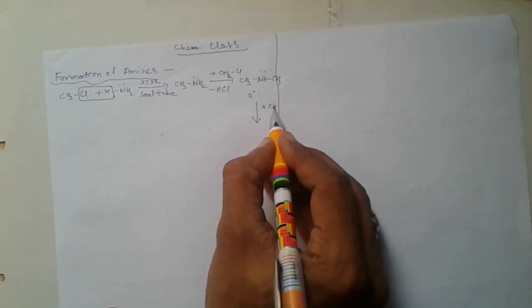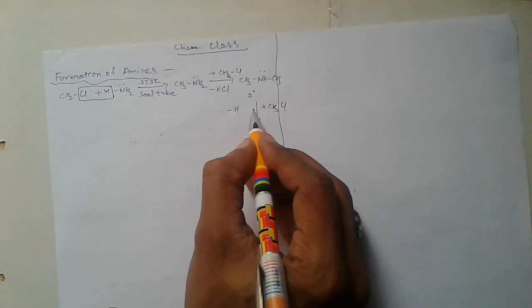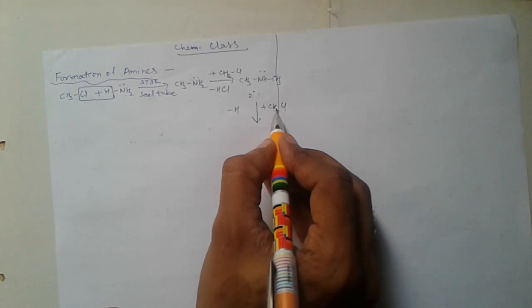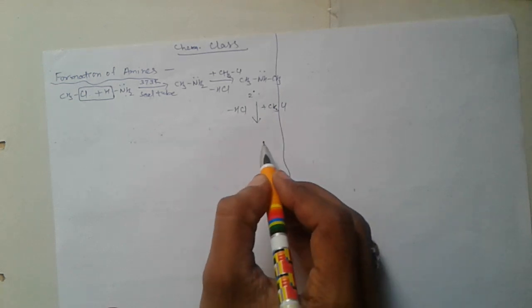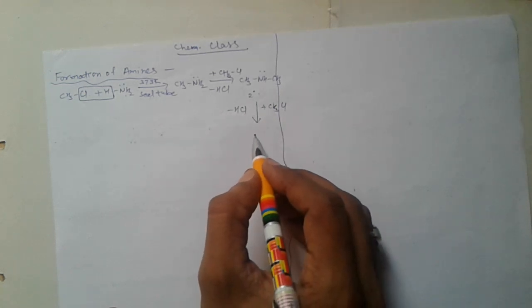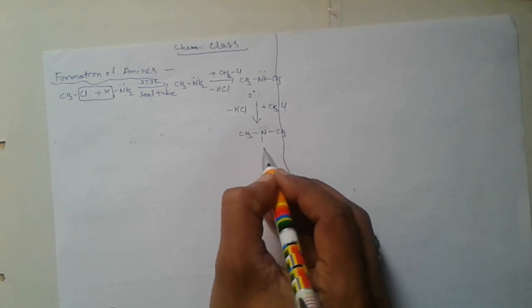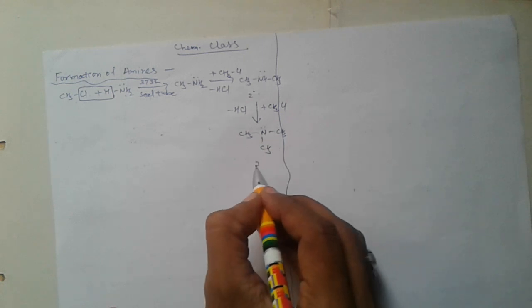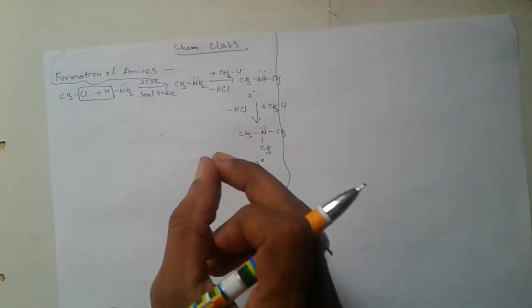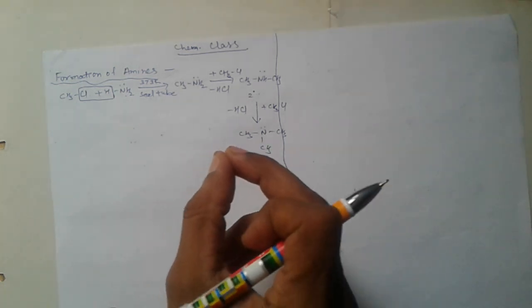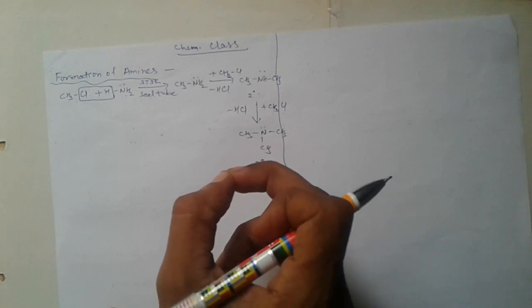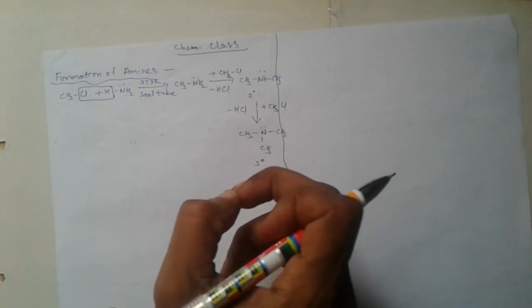Similarly, it again reacts with haloalkane molecule, and after removing HCl, 3 degree amine is formed. During the reaction, hydrogen atoms of the ammonia molecule are replaced by methyl groups.